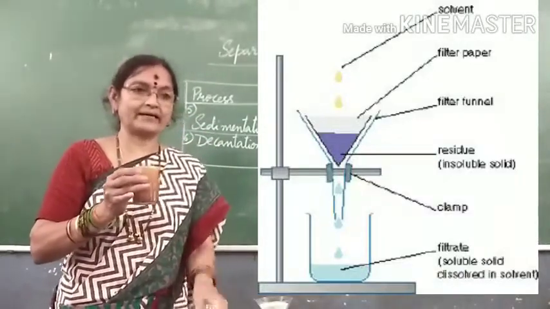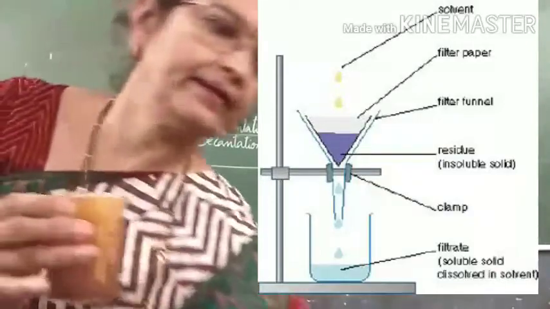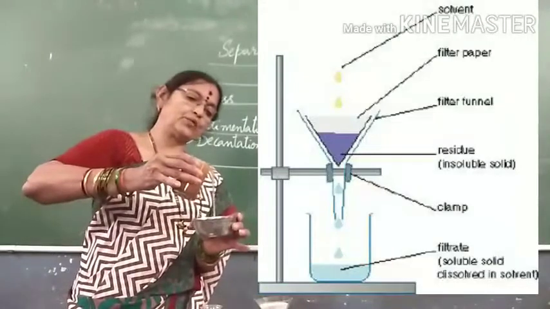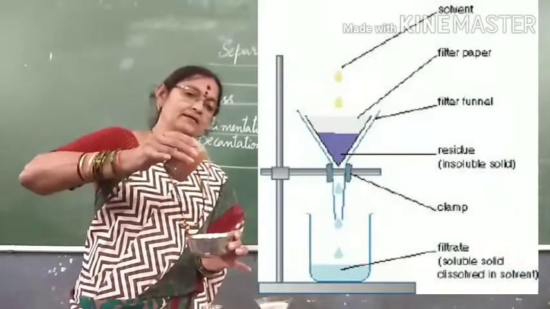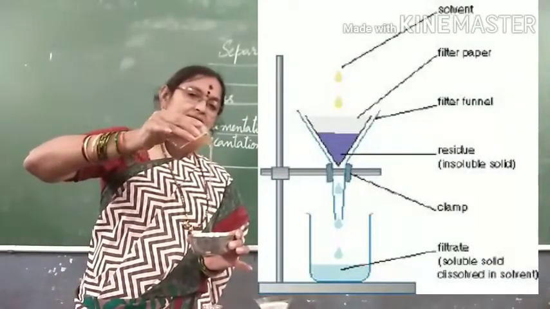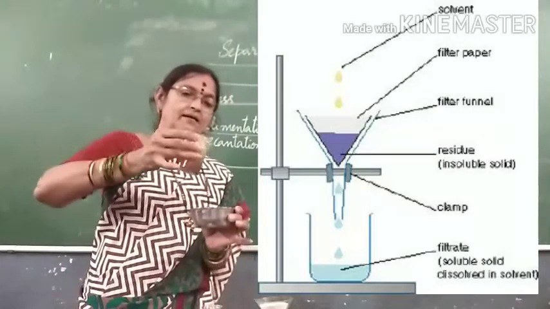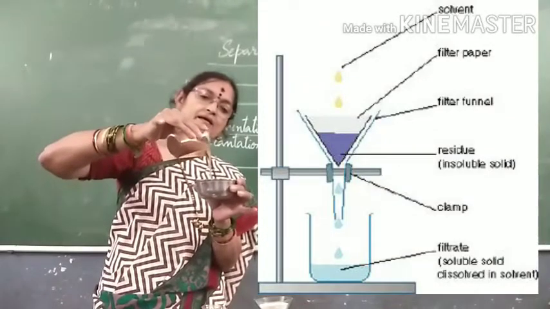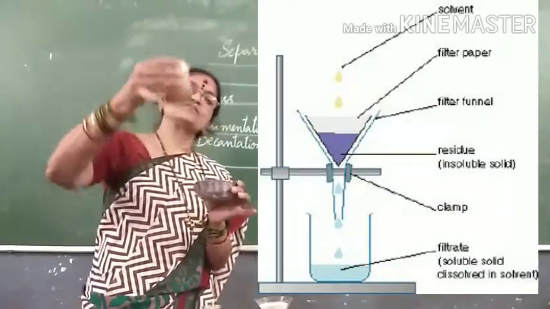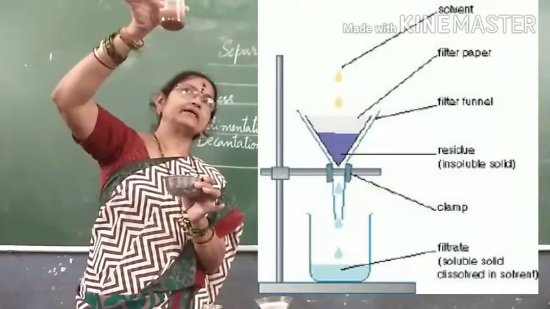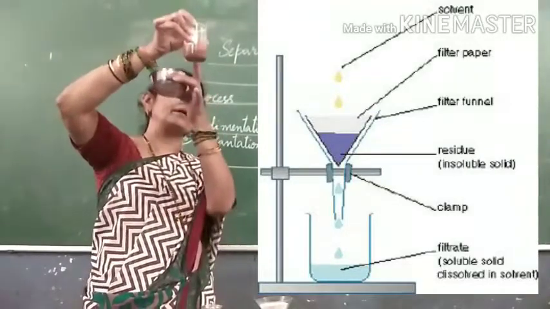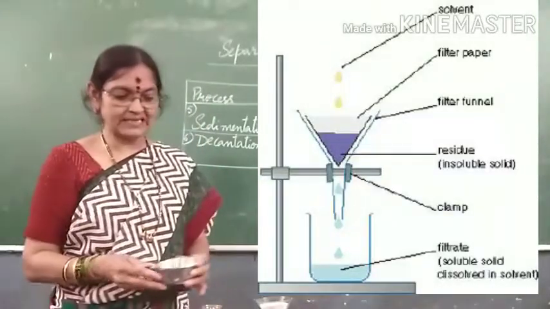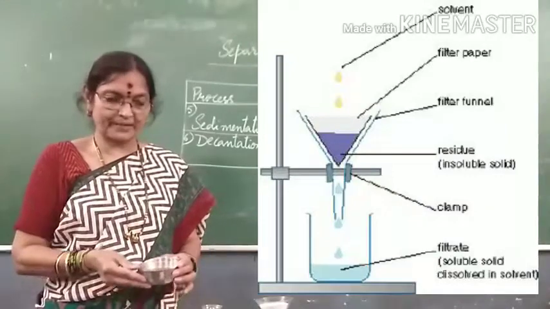Now when you decant it, you can observe this is pouring out upper water into another vessel, which is called decantation. Now I still have some water here. See, now you can observe clearly the upper water layer as well as the sediment. Now is it pure? Still it is looking like muddy water only.